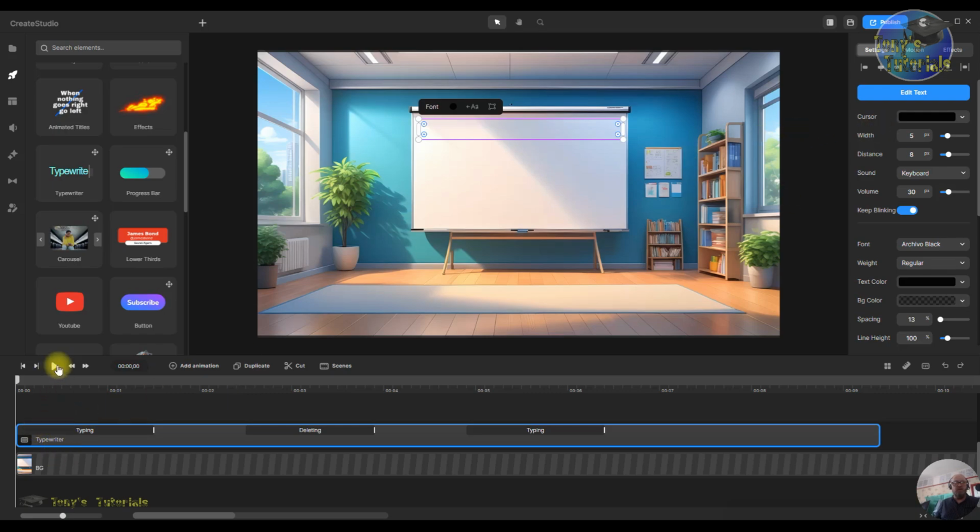As you can see, it's already got text on it. I'll just show you what it's got. It's got the default text on it, so I'm going to play it just to show you what happens with it.